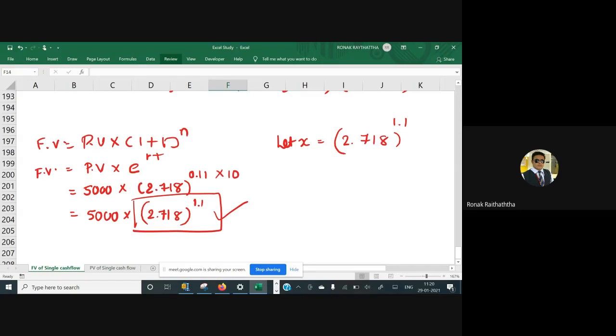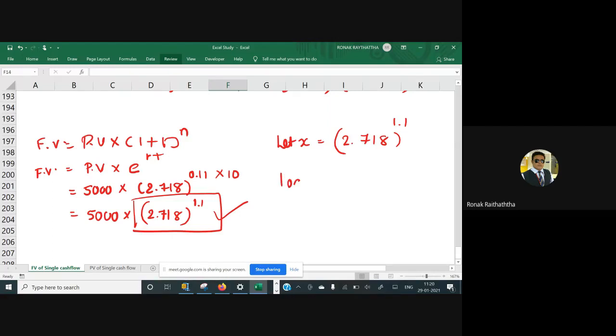Some people might have a problem with the x. You might use something else, whatever you want. Now here we'll be taking the logarithm on both sides, because anything you do should be on the left hand side as well as the right hand side.